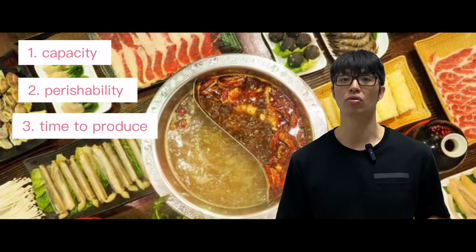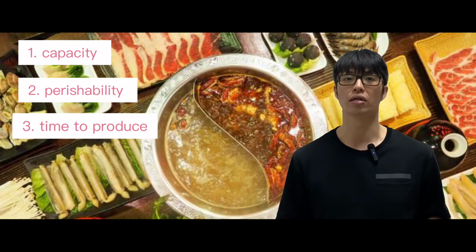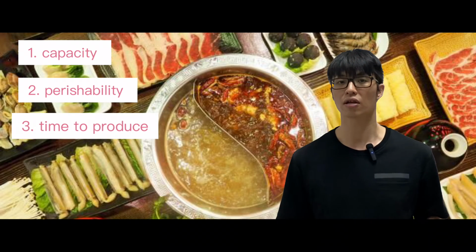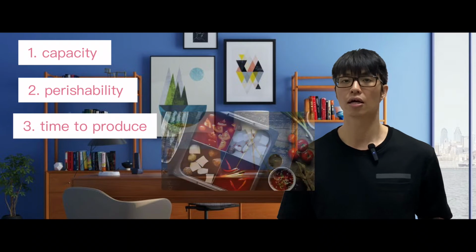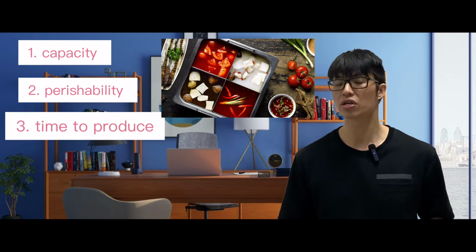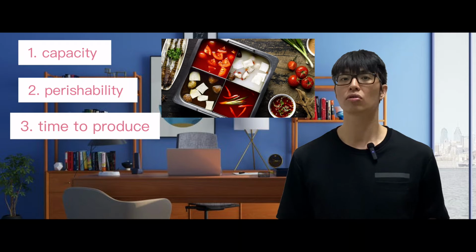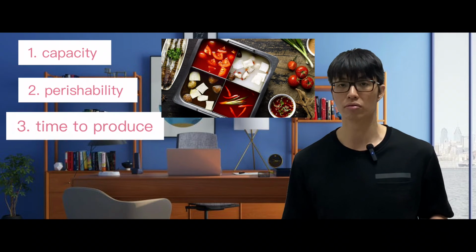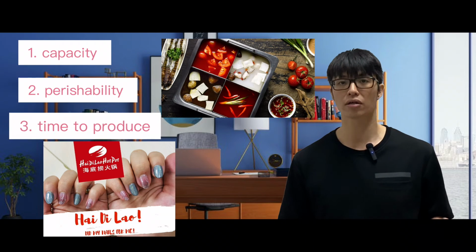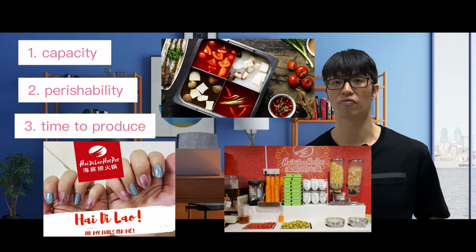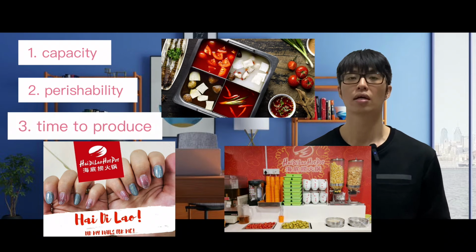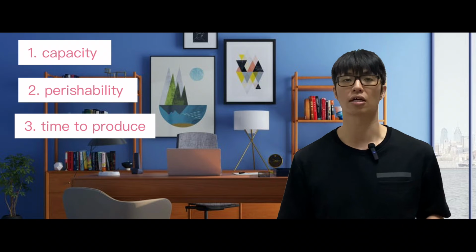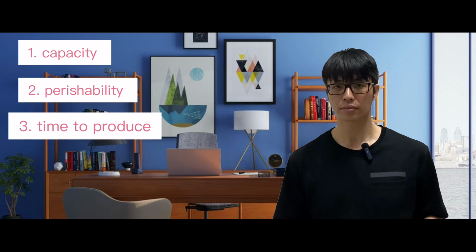And this will lead them to lose a lot of customers sometimes during peak hours or weekends. That's why another famous steamboat restaurant, Hai Di Lao, came out with differentiated services so that they can keep their customers while they are waiting. So what they do is manicure, pedicure, give some nuts, give free-flow soft drinks, and so on, because they know that they are on an inelastic supply curve.